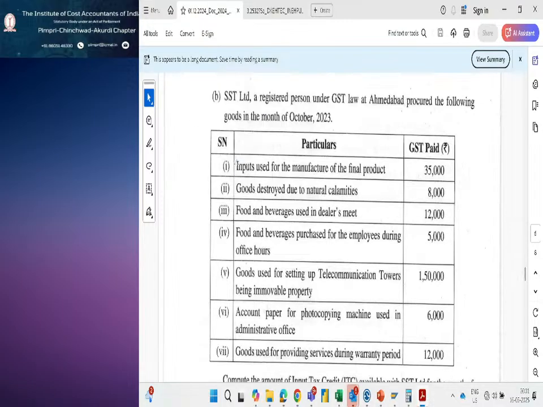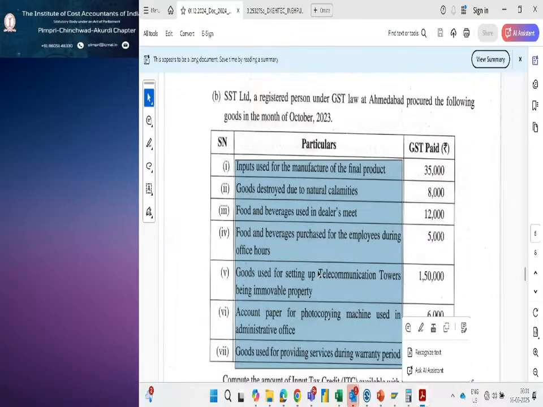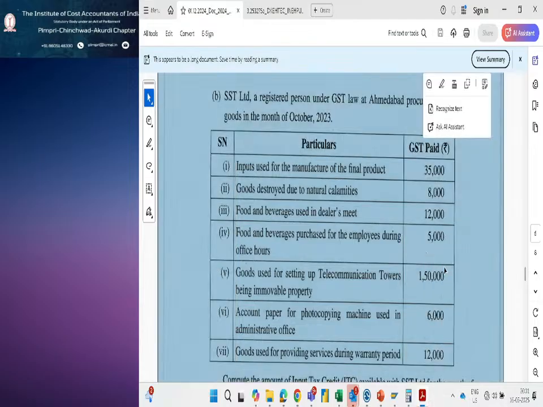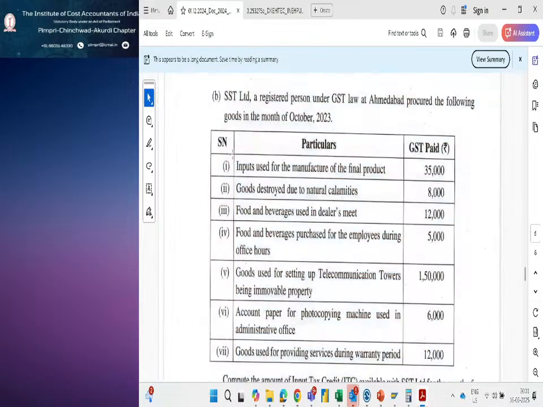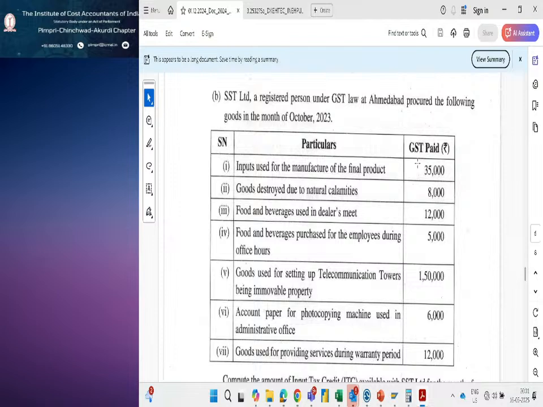So out of these 7 line items, which one are you not eligible to avail the input tax credit for? So first one, we are pretty clear that all the raw materials which are used for the manufacture of the final product, we are eligible to avail the input tax credit.